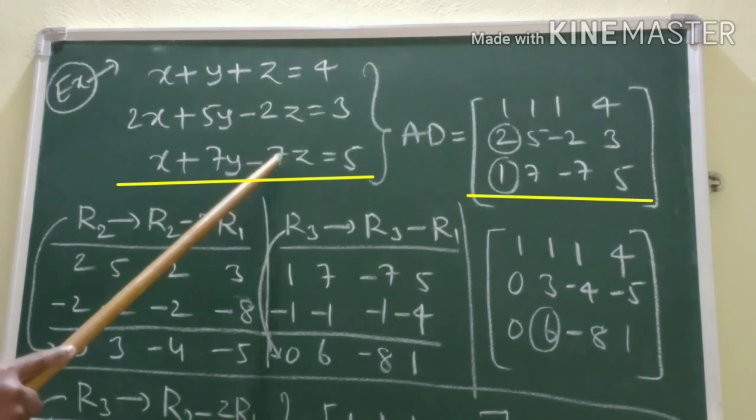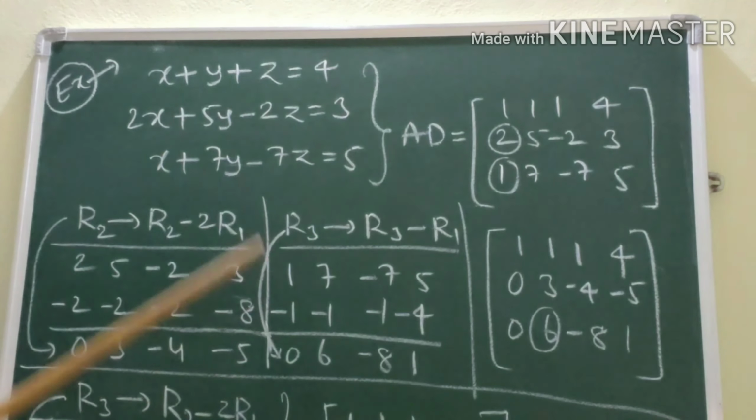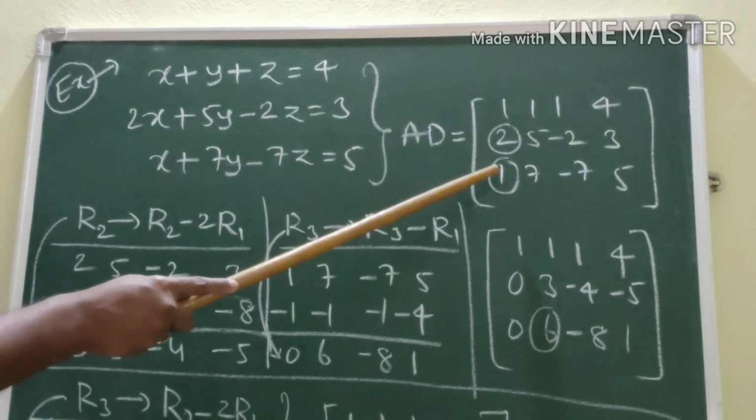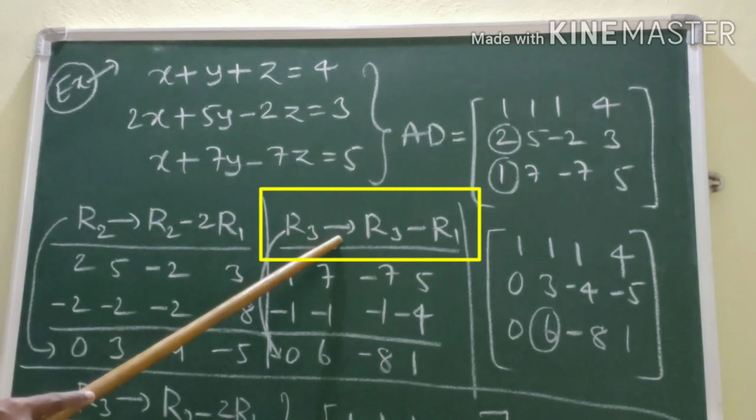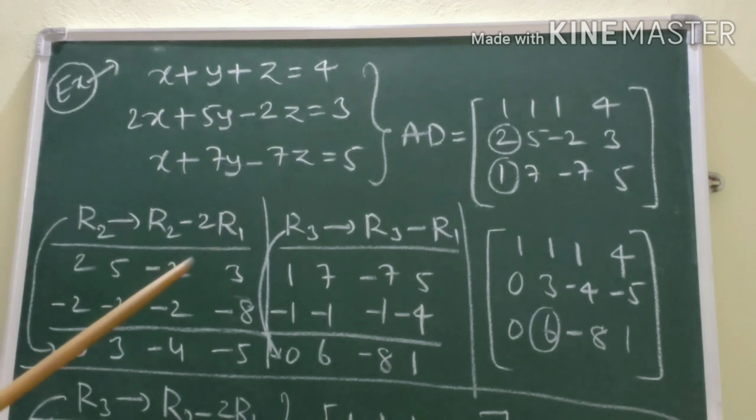Now, in the Gauss-Jordan method, first we have to make these two elements 0. Here, if you want 2 to become 0, then we go for R2 tends to R2 minus 2R1. That means 2 minus 2 ones, which is 2, becomes 0. Similarly, if you want 1 to become 0, then R3 tends to R3 minus R1. That means 1 minus 1 becomes 0. Now let us see what happens.